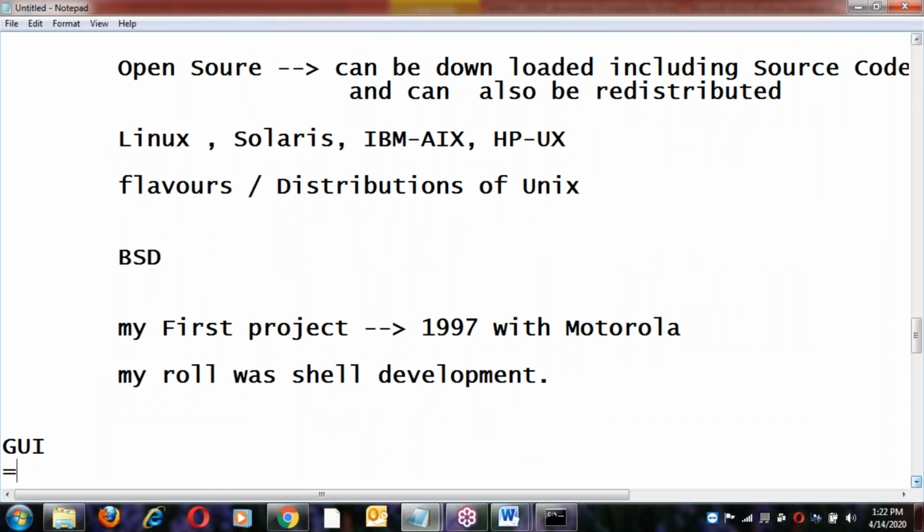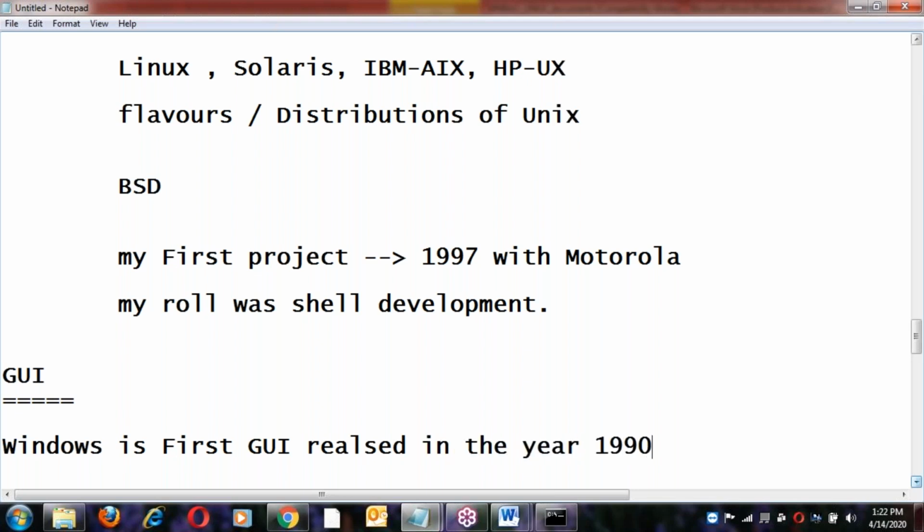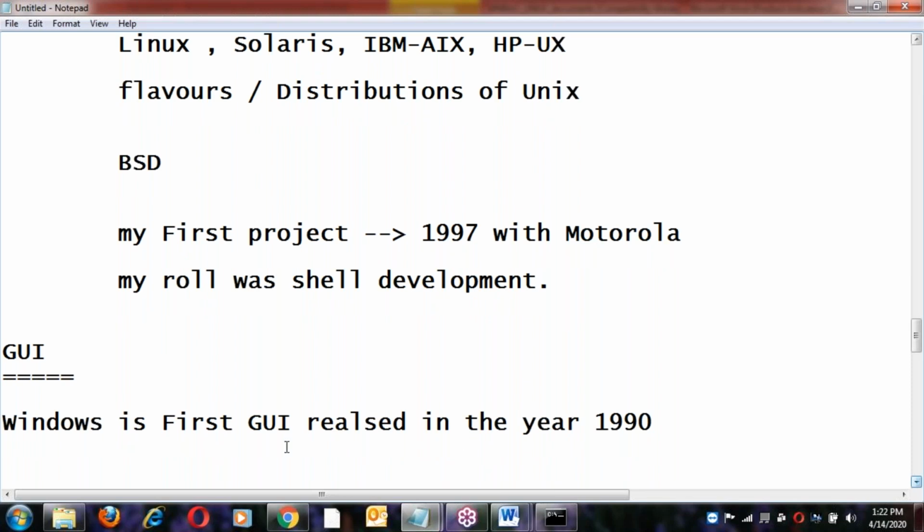GUI, graphical user interface, is user friendly, right? Windows is the first GUI OS, released in the year 1990.